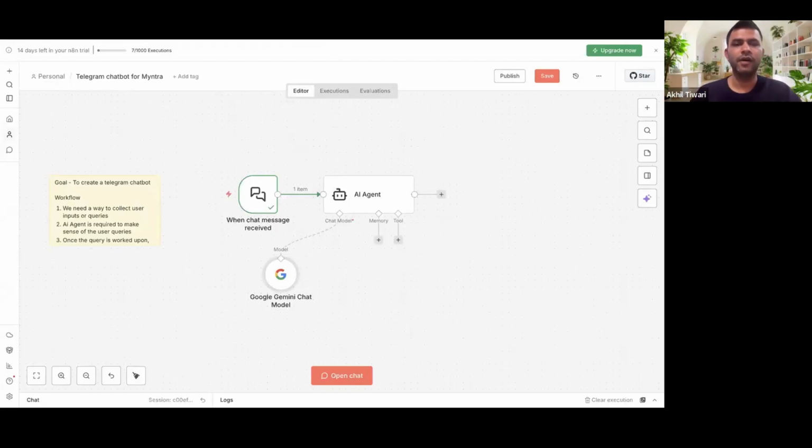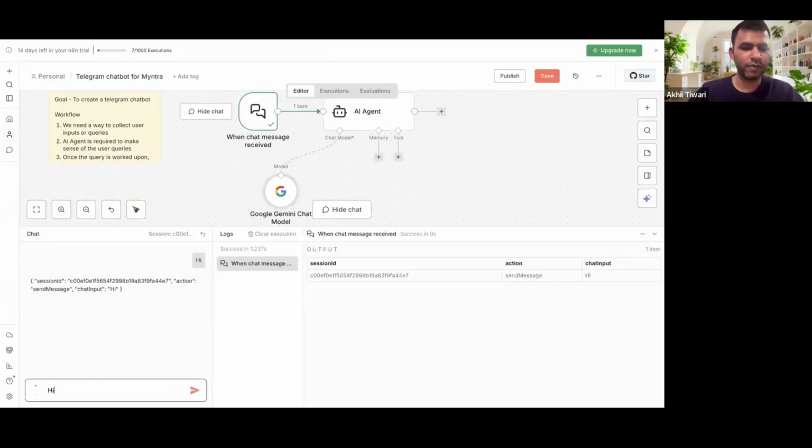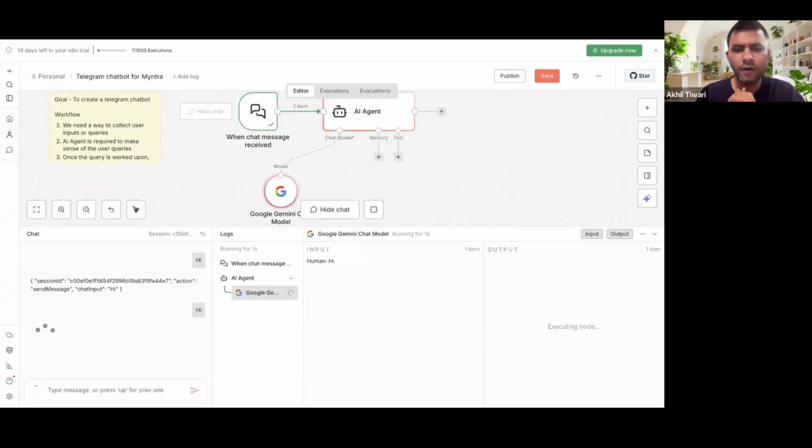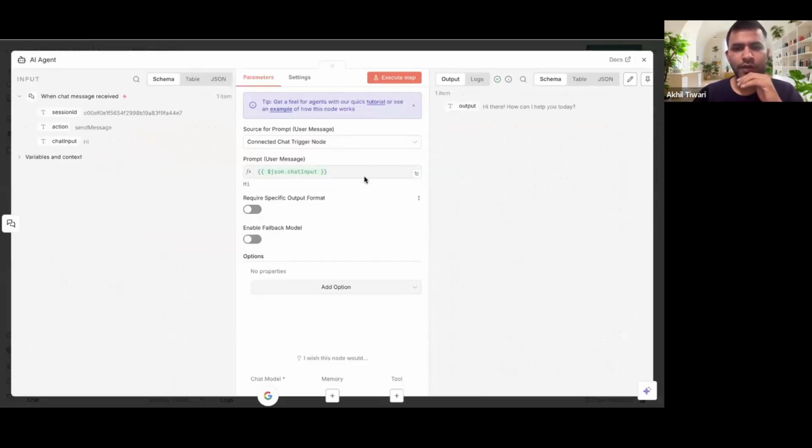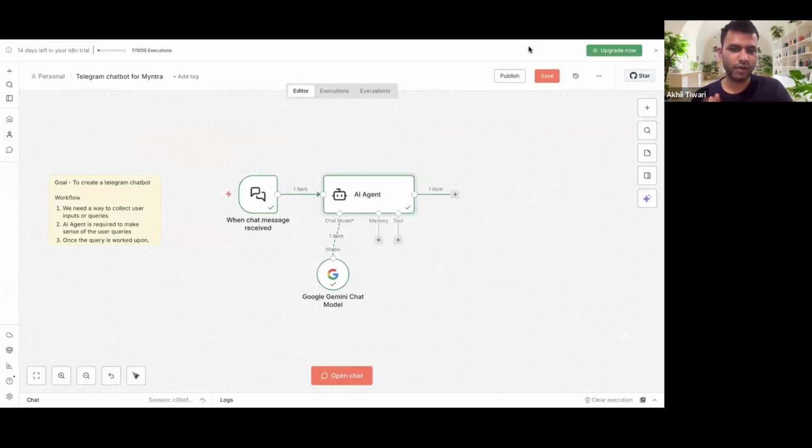Permission denied. Let me run this once. Let me see, I might have exhausted my free credits. No, it's working for me. You can see that the model has given the output. I asked it hi, and it gave me hi there, how can I help you today? So that is something which is not good.